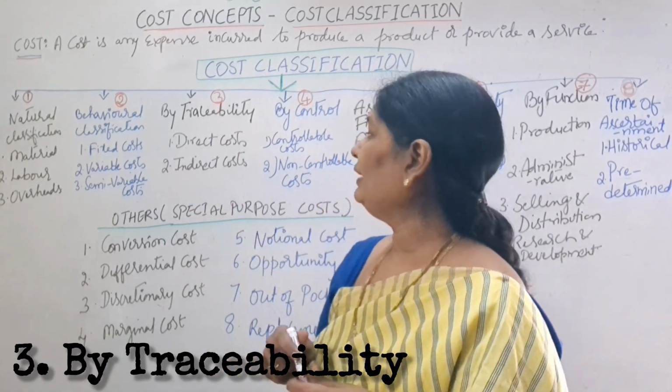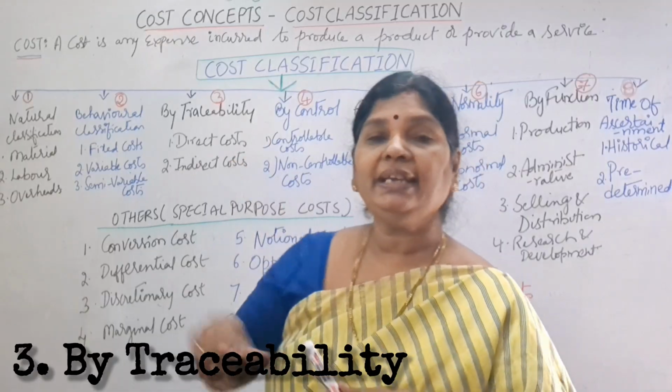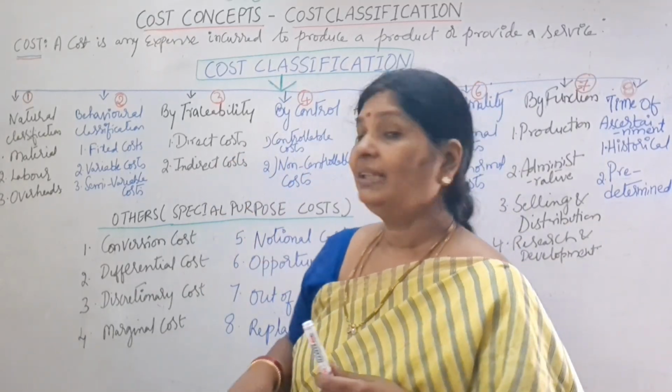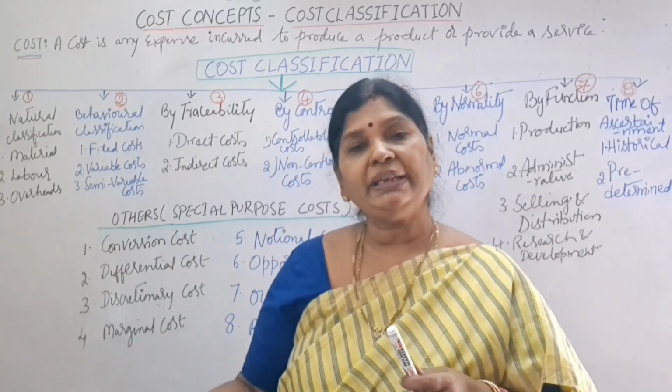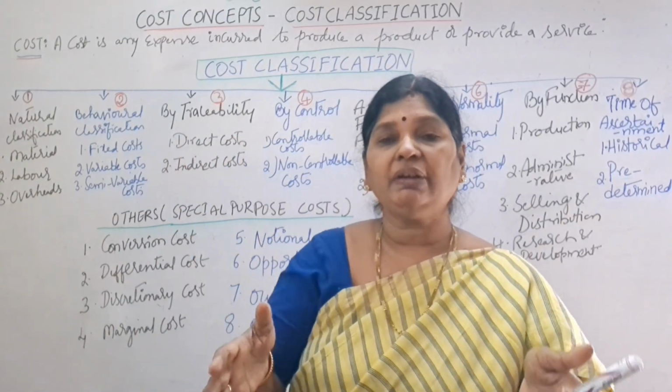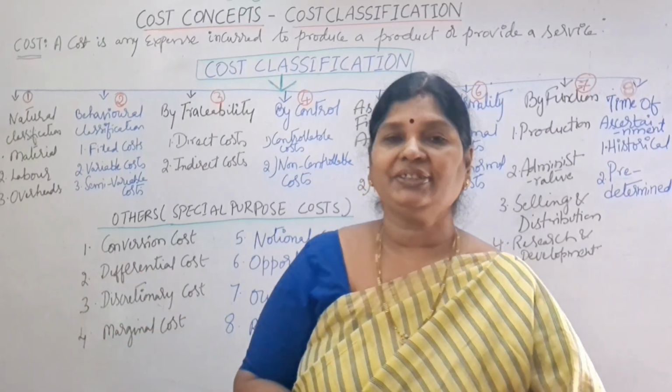Now coming to the third one, by traceability. Here we have two types of cost. What is the first one? Direct cost. Second one, indirect cost. What are direct costs? Those which can be traceable to a particular product. For example, for one chair, the wood quantity we are using, that is called direct cost.